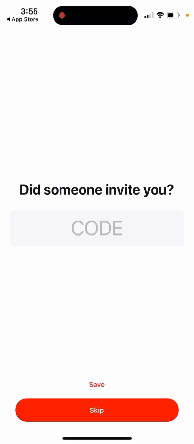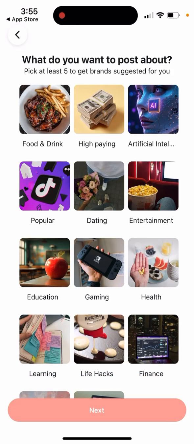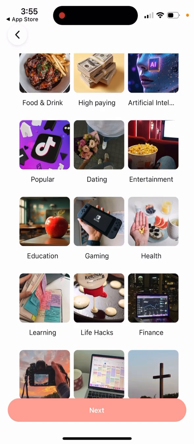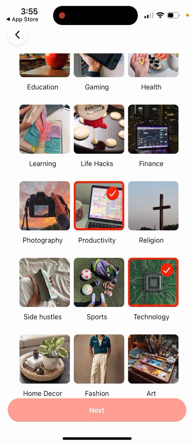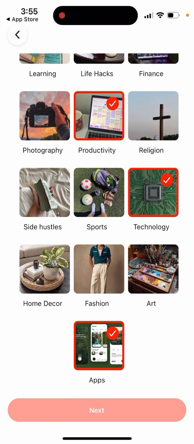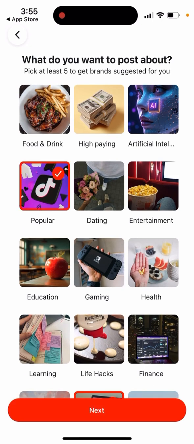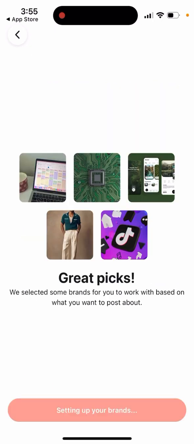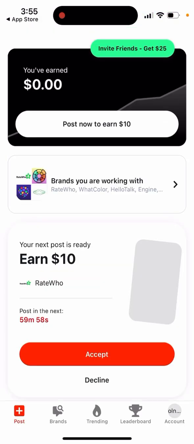And then there is also an invite code in here. Did someone invite you? So I don't think what I want to post about. And then you can just see in here. And you can just start posting. So that's how the onboarding works. And then post now to earn $10.